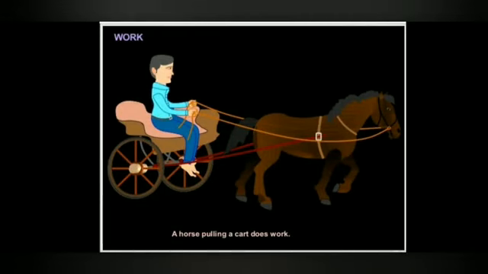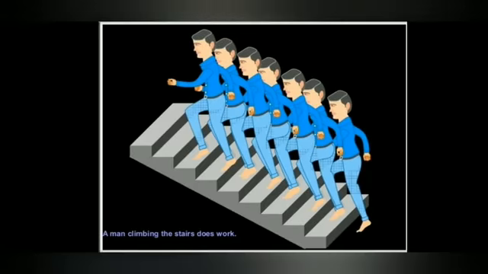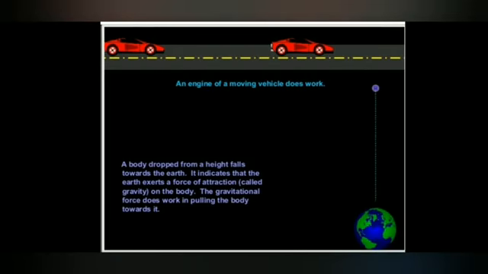Here is one example of how work is done by a person. A horse pulling a cart does work. Here the horse is doing the work, and a man climbing the stairs does work, from down to up, or up to down. The work is done here. An engine of a moving vehicle does the work.